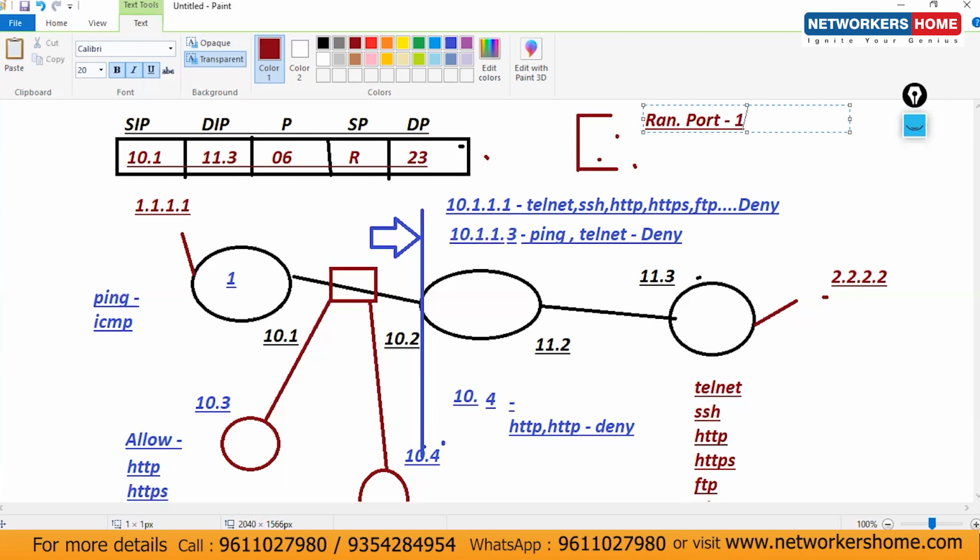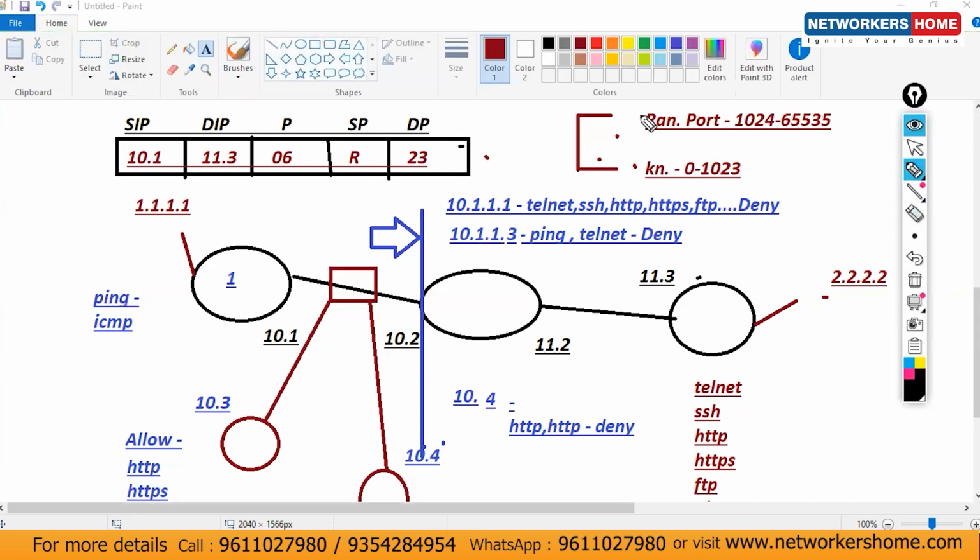What's your name? Okay, Harry. Just tell me the range. 1024 to 65535. And then we have the well-known port numbers, from 0 to 1023. So the source port is always from which range? That is from here only. That's why I mentioned random port, and this is from the well-known range.